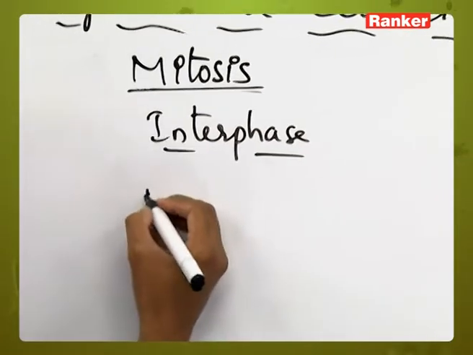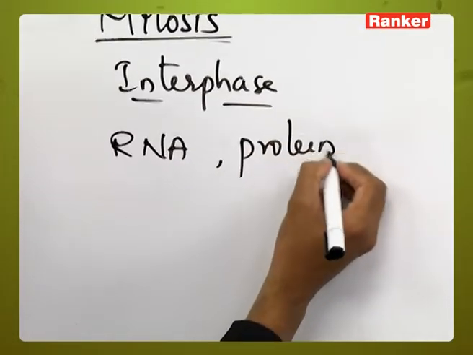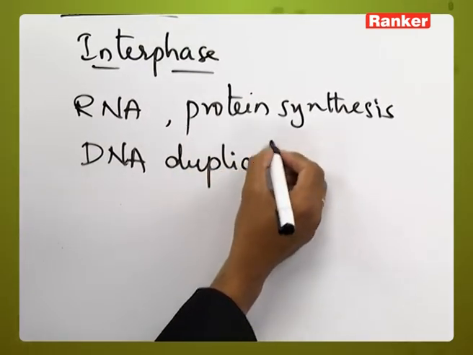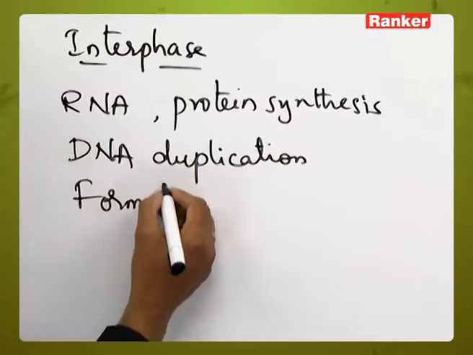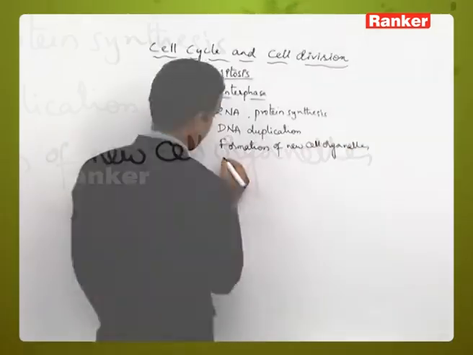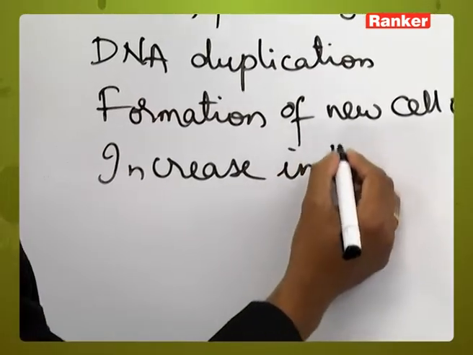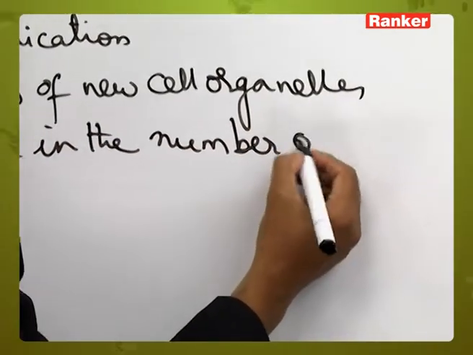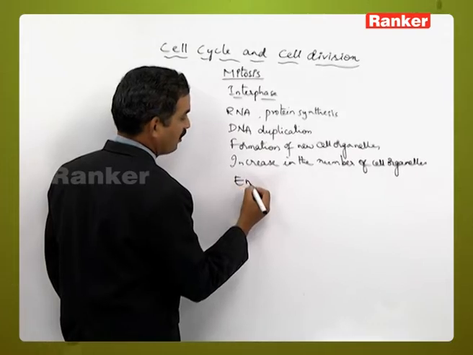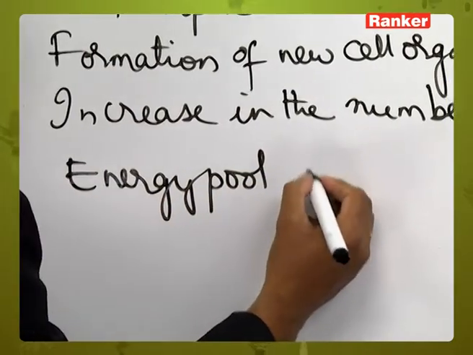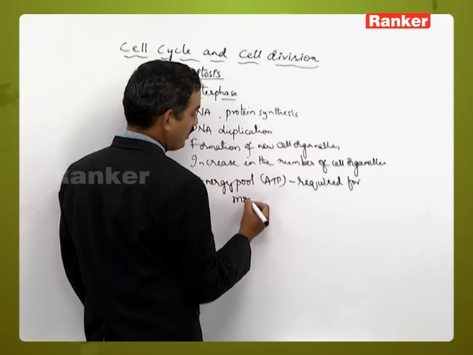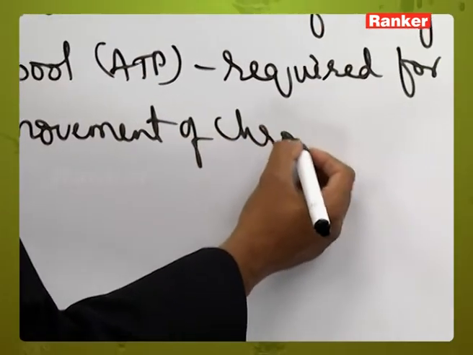Those are RNA and protein synthesis, DNA duplication, formation of new cell organelles, increase in the number of cell organelles, and formation of the energy pool, that is ATP and related things which are required for the movement of chromosomes during the further stages.